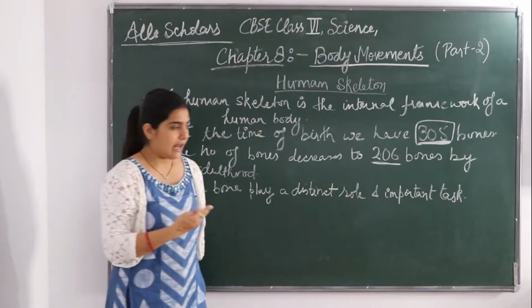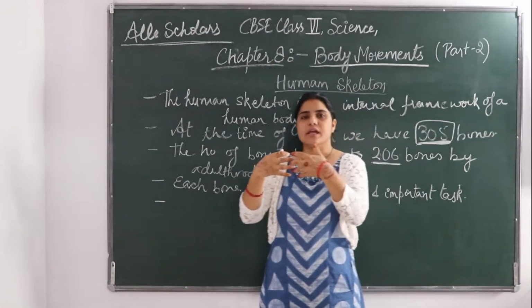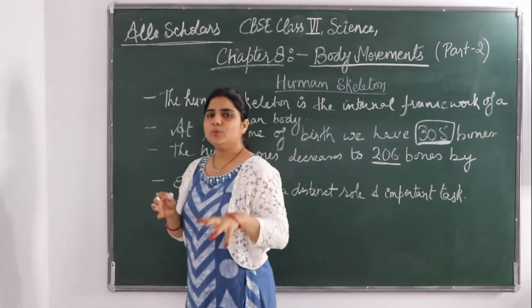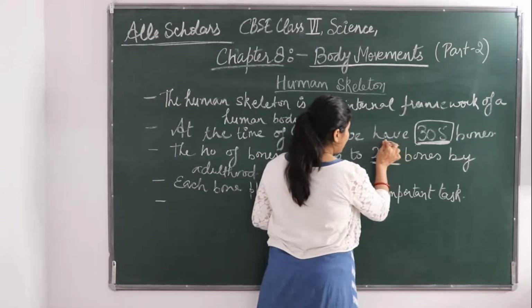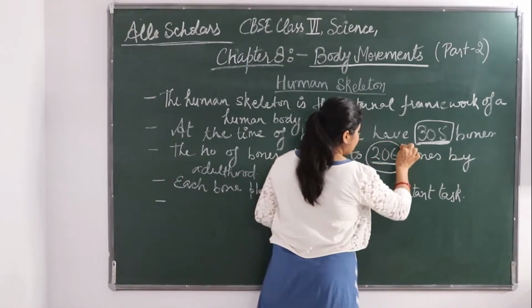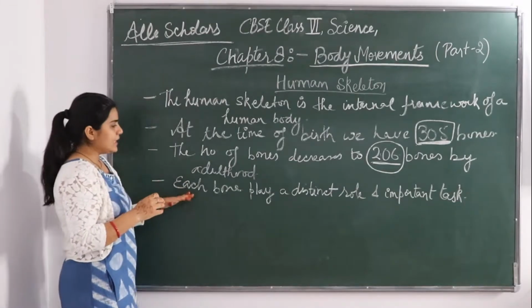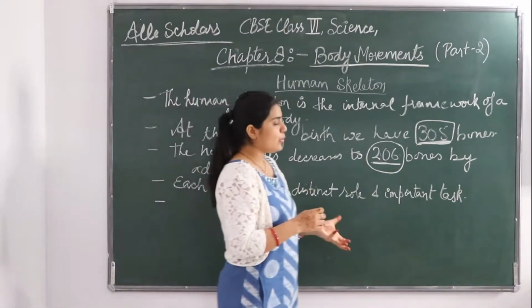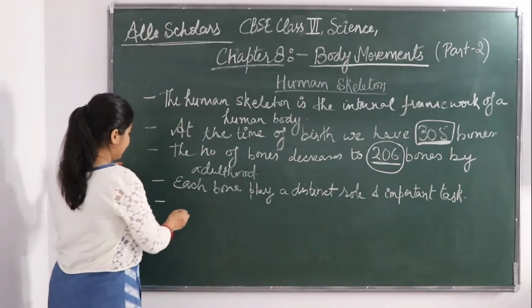The bones of the skeleton change with age. Some of the bones get fused, three or four bones join to make one bone, and the number decreases to 206 by the time we become adults. Each bone plays a distinct role and an important task, and one very important technique is the X-ray.